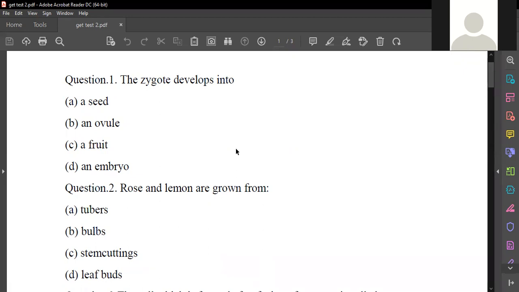Sir, embryo. The zygote develops into the embryo. From the embryo, it will grow into the different stages, like fruit. Inside the fruit, whatever seeds are there, those are the ovules present in the flower. So it's a complete process again. But what is the important process before the formation of the embryo? Fertilization.